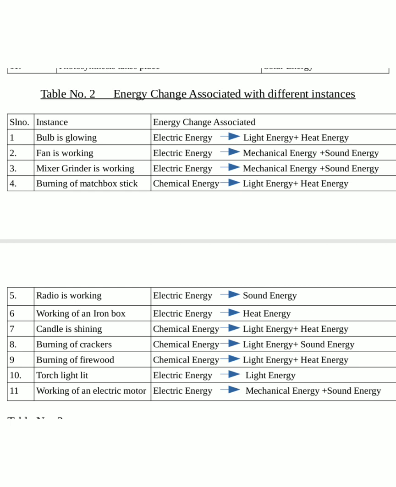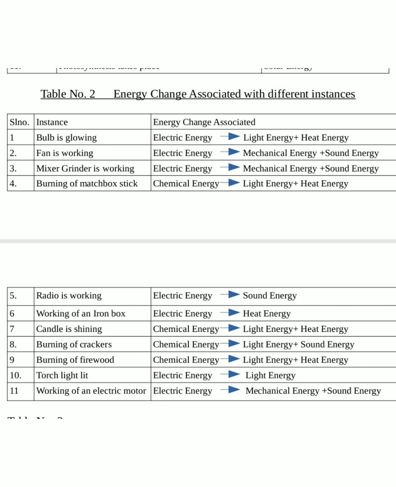When an electric torchlight is lit, it uses electric energy and liberates light energy. In the working of an electric motor, it uses electric energy and produces mechanical energy along with sound energy. When a motor is working, sound energy is there, isn't it? So, the electrical energy converts to mechanical energy and sound energy.